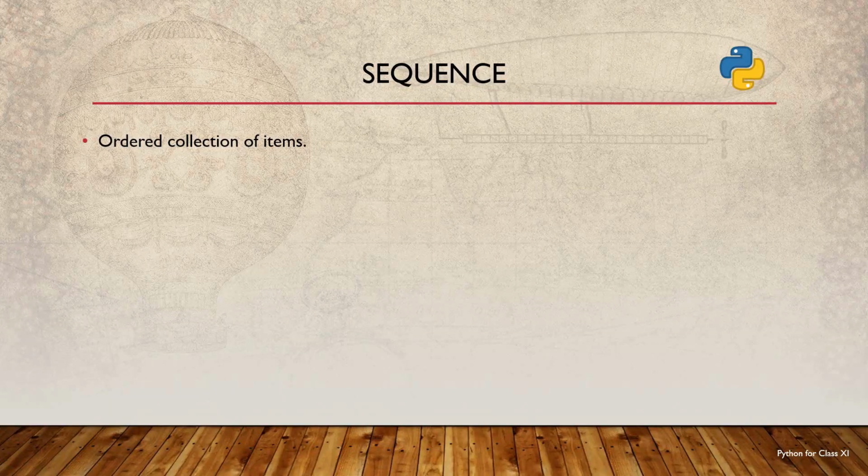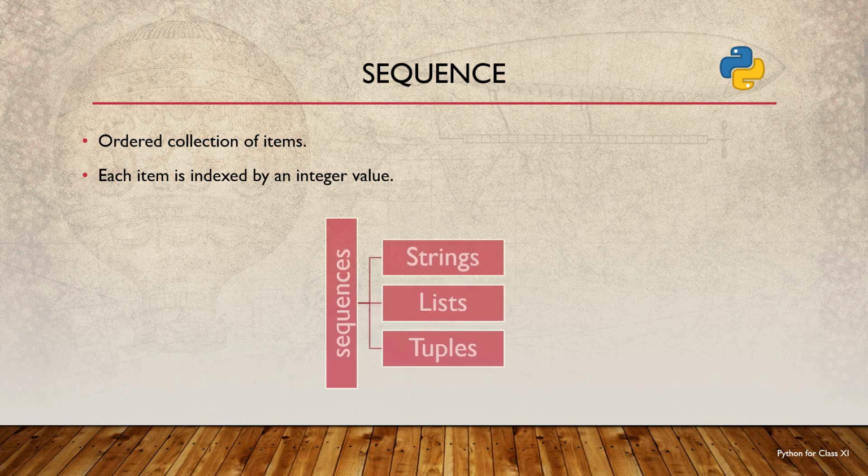Sequence in Python is the ordered collection of items. Each item in the sequence can be accessed using an index associated with it. Here, index is an integer value that gives us the position of an item in the sequence. There are three types of sequences in Python. Those are strings, lists, tuples. All these three types have an ordered collection of items, and each item in these can be accessed by using the index associated with it.